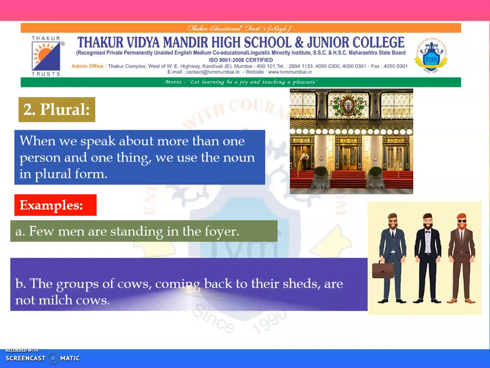So men here is plural, foyer singular, and the groups of cows coming back to their sheds are not milch cows. In the previous slide, we had seen many cows. Therefore, groups, cows, sheds and milch cows would be plural.